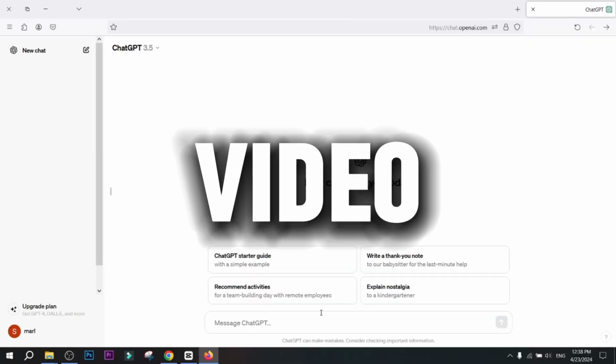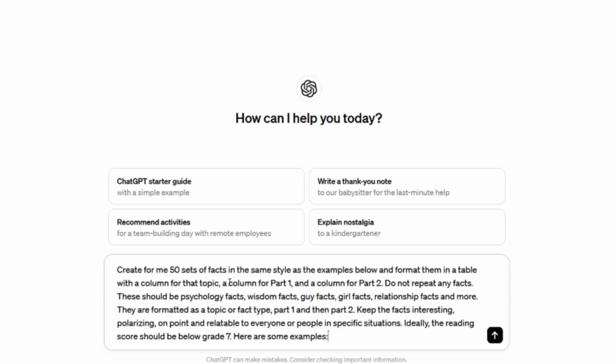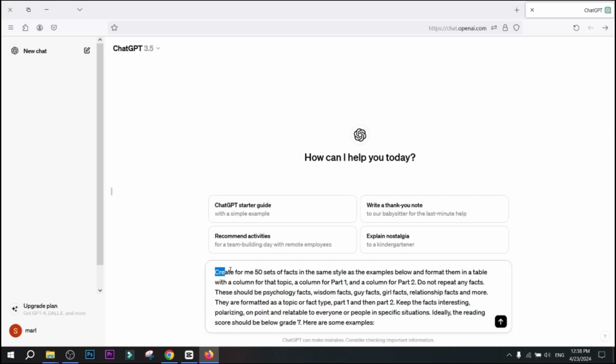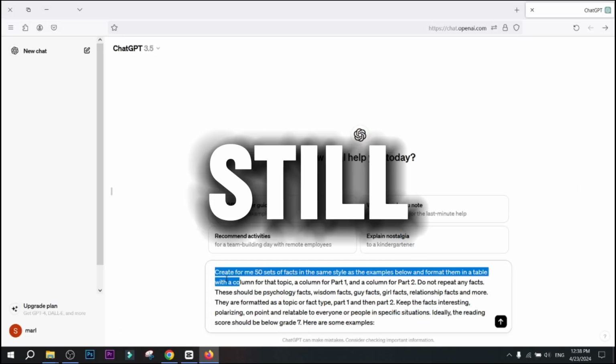After creating an account and logging in, you'll see a page that looks a bit like the one shown in the video. However, if you are using a free account, you may not see the plus icon, which is visible only to paid users. But don't worry, you still have access to it.